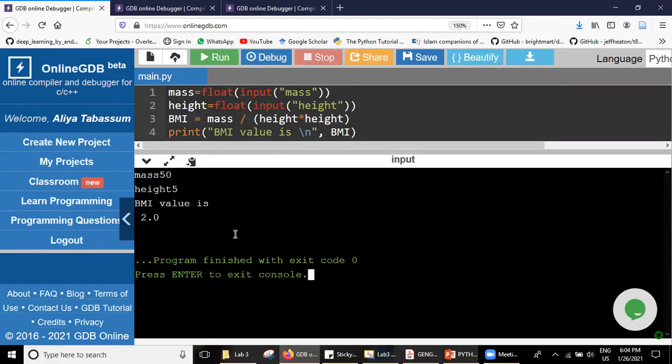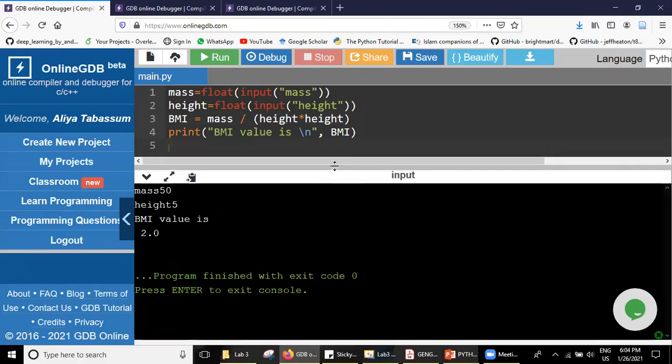In the previous example, we got 2, if you remember. Because we gave mass and height as float values, the resultant value that we are storing from these two will also be a float. By default, it will be a float.